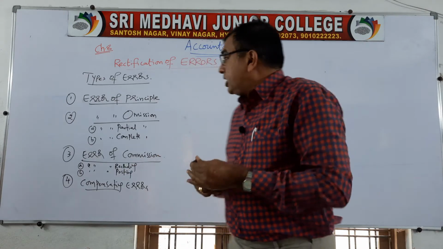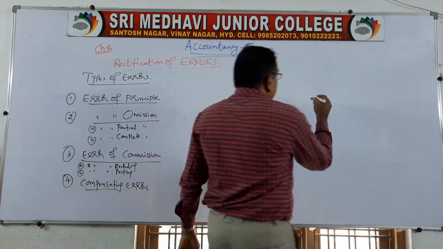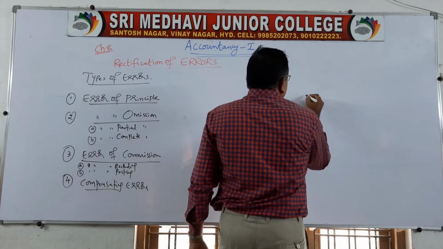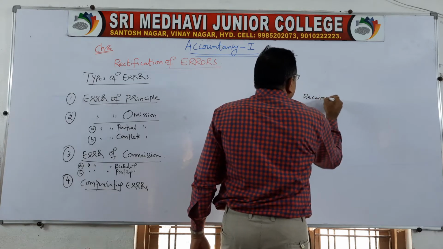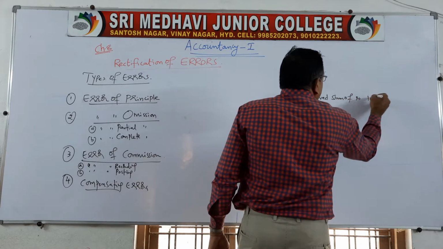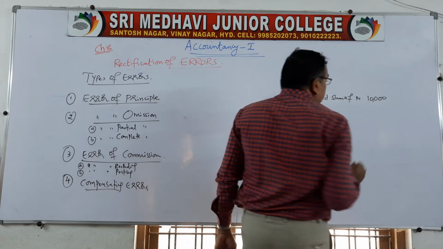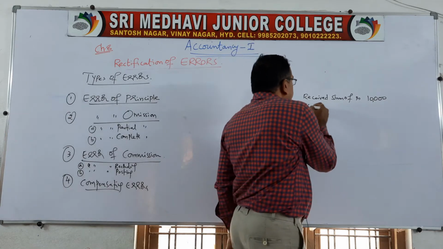For example, a student pays some college fees to our Sri Medhavi Junior College. While writing the receipt, "received sum of rupees 10,000," and in words also they will write ten thousand.